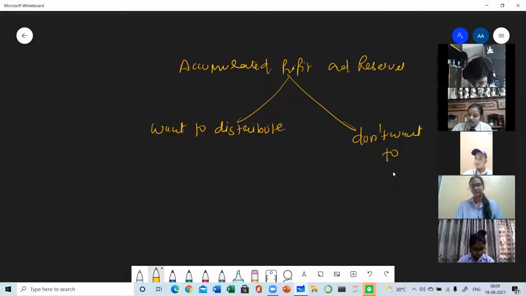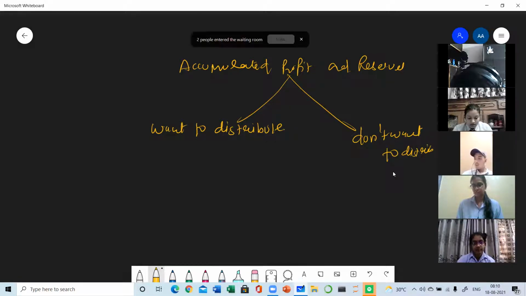Make this web chart as it is very important, and this will decide the later portion of the chapter. So don't want to distribute. Want to distribute means they are ready to share all the accumulated profits and reserves. Clear? And don't want to distribute means they have agreed upon that they are not going to distribute the general reserve, profits and the other accumulated profits. So in both the cases, two different treatments will be there. So you have to be very careful while reading the question whether they want to distribute or they don't want to distribute.